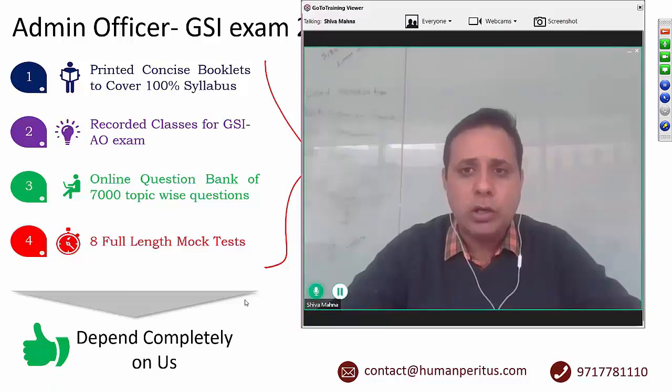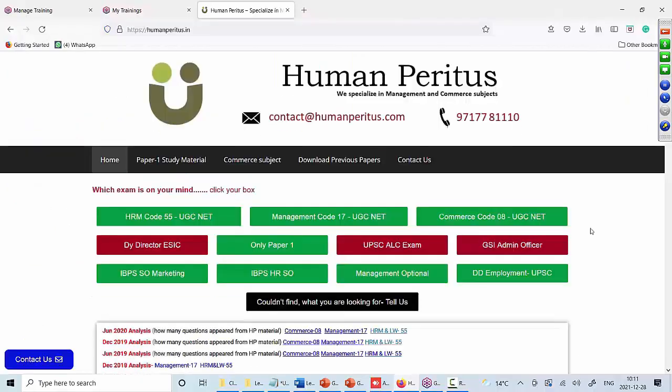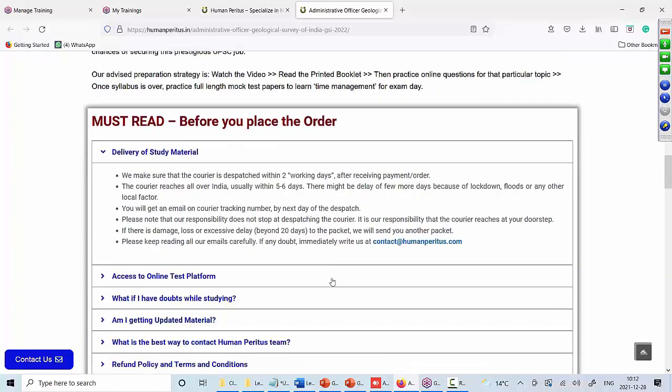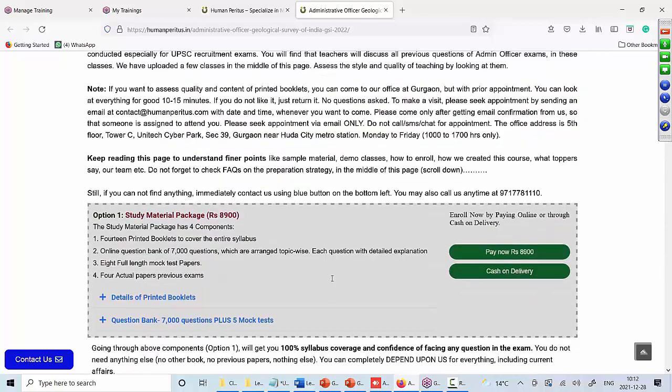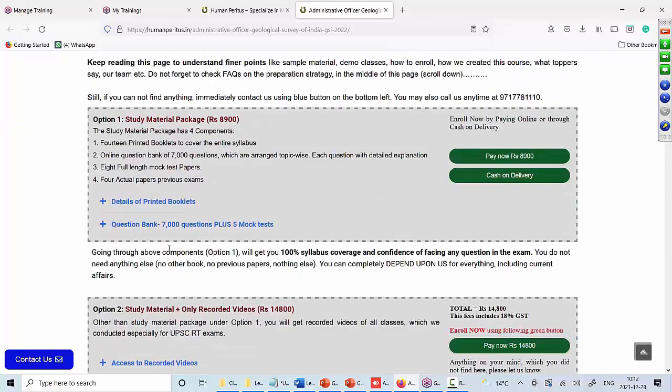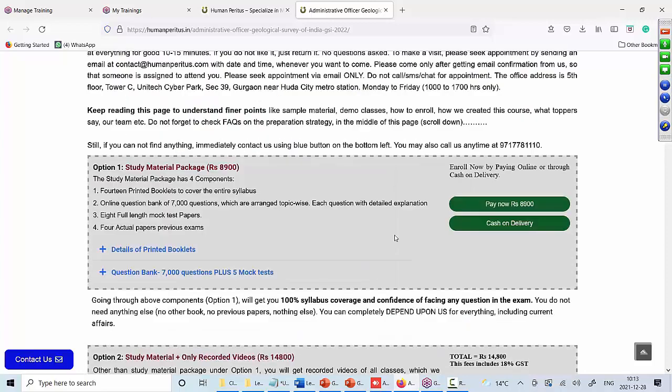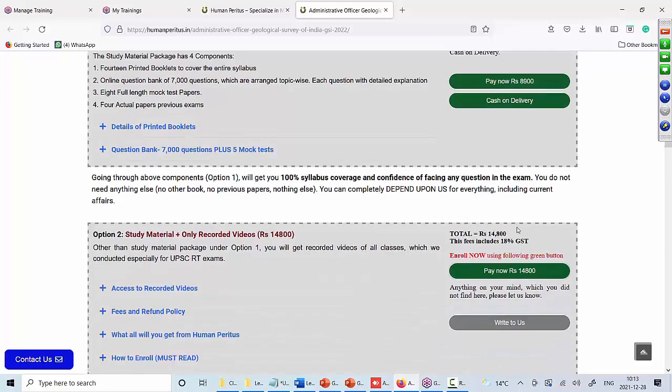So, how can you enroll? Go to the website of Human Peritus, then go to the GSI page. First understand the entire structure of the program. You can also look at a few demo recorded classes which are given in the middle of the page. You can also look at sample study material which is given over here. If interested, you can enroll using these green buttons.